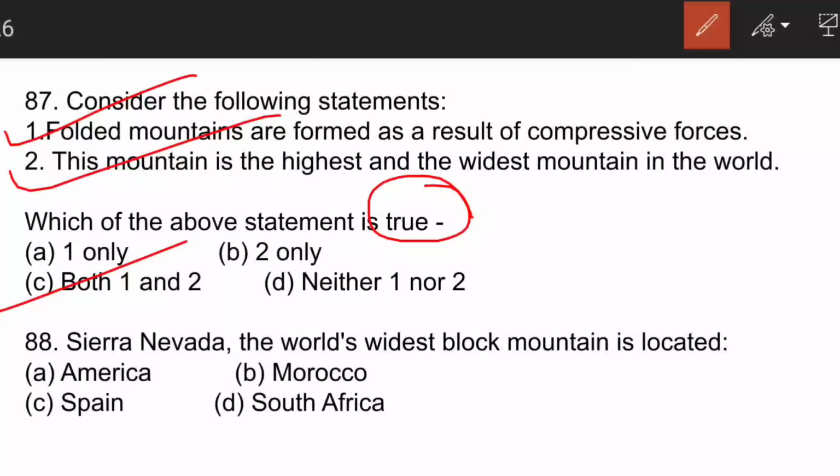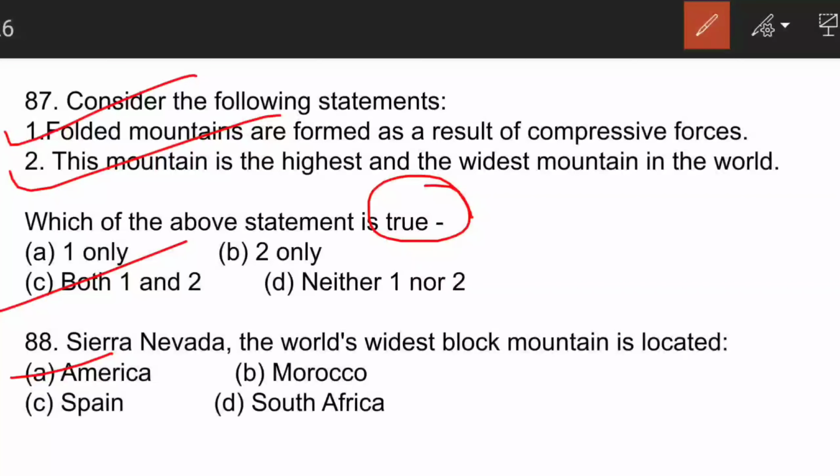Sierra Nevada is the world's widest block mountain. It is located in America. Block mountains originate due to the forces of tension leading to the formation of a rift valley. They are also known as fault block mountains. Another name given to block mountain is horst mountains. Sierra Nevada is specifically located in California and it is considered to be the most extensive block mountain of the world.